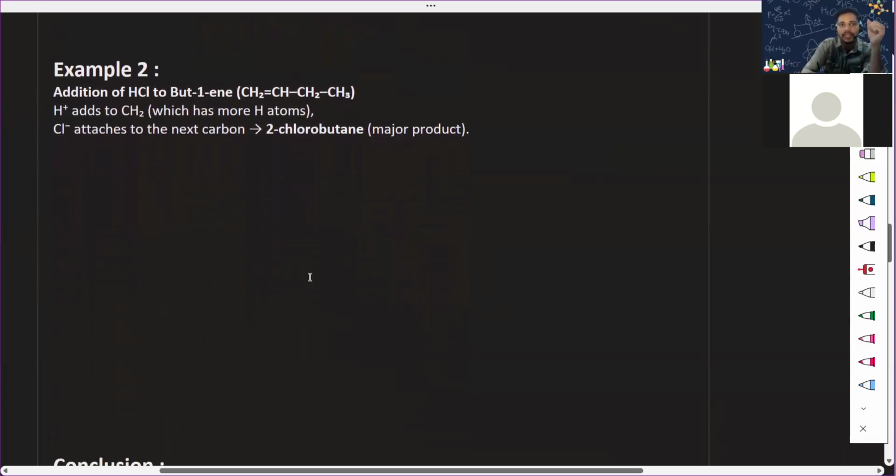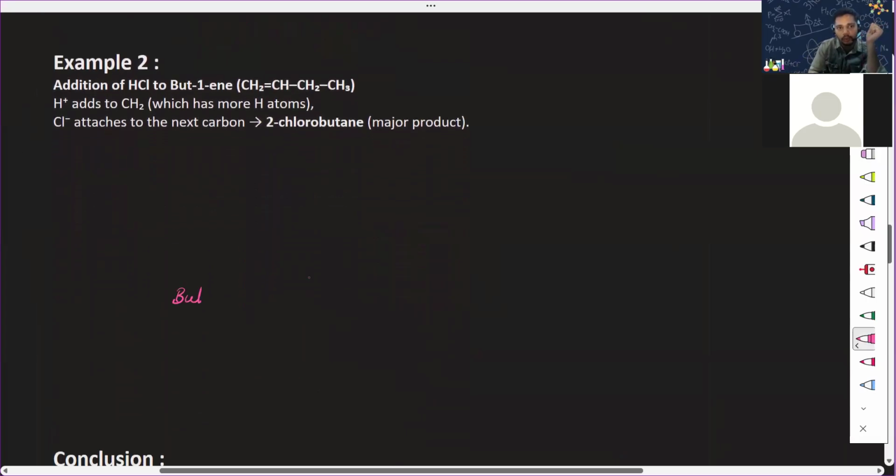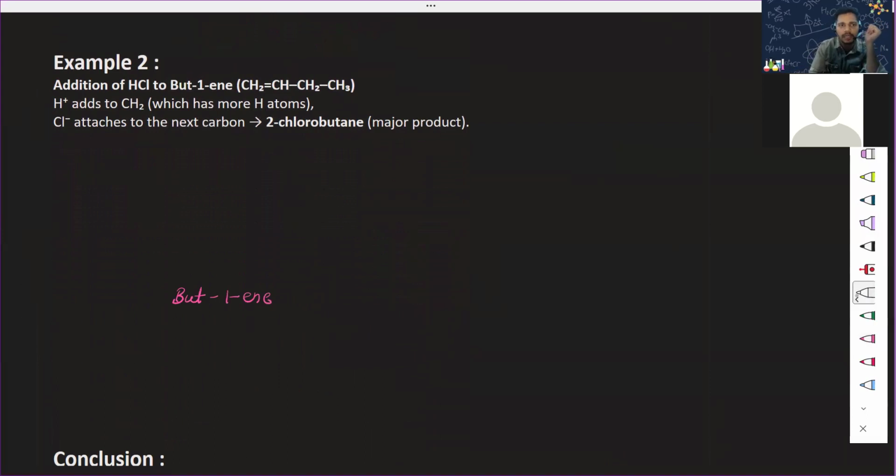So what is this? We have a bute. Let's draw it: but-1-ene. Can you help me out with how to draw this? But means 1, 2, 3, 4. 1-ene means I'm counting from here. So this will be CH3, this will be CH2, this will be CH, and this will be CH2. Now what we are adding here is HCl.